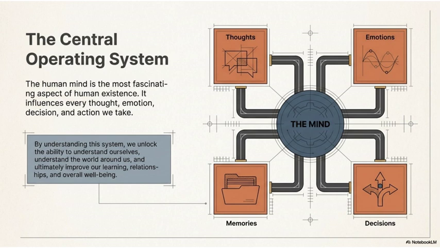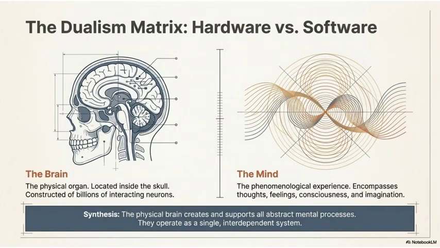2. The dualism matrix, hardware versus software. Next, the presentation draws a distinction between the brain and the mind. The brain is the hardware, a physical organ inside the skull, built from billions of interacting neurons. The mind is the software, the phenomenological experience, our thoughts, feelings, consciousness, and imagination.